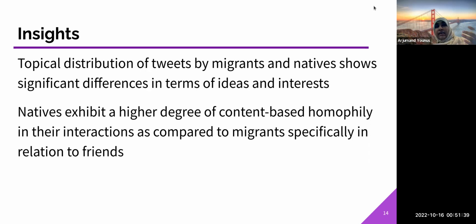So it's an interesting way to see what the migrants and the native population of Ireland are thinking about and are interested in. As future work, our idea is to divide it into different clusters based on whether they're Asians, Africans, because Ireland is very unique in terms of having a lot of different nationalities. So that will be one aspect. And then the other aspect will be studying economic correlations and seeing how the tweets differ by a person's occupation or education level. So thank you very much and hope you like our work.